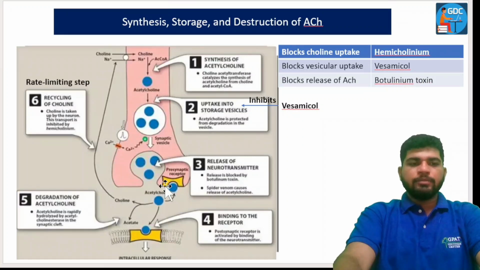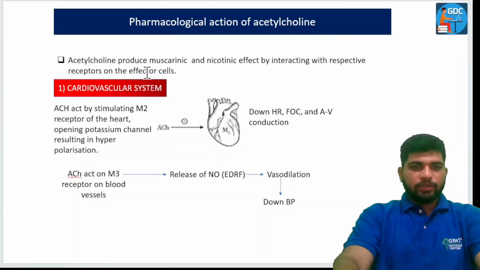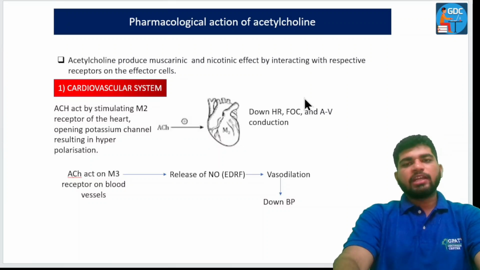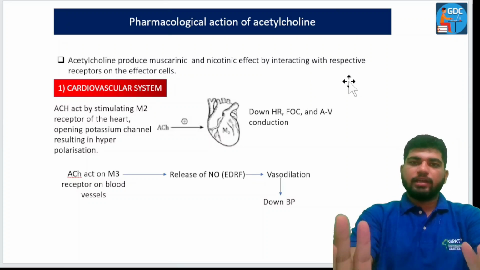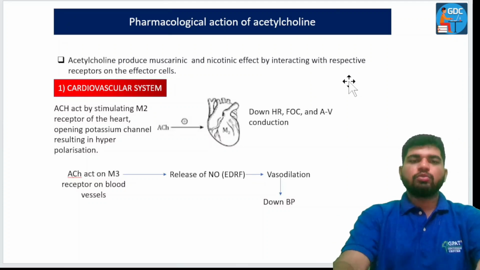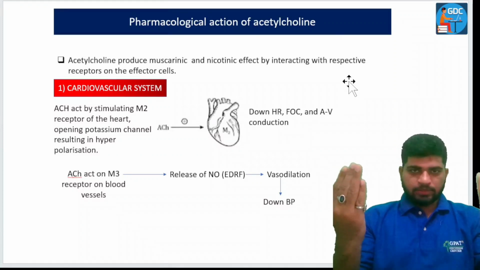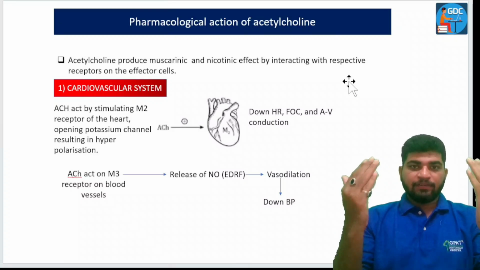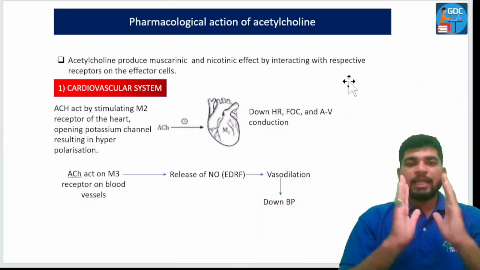Now we're going to discuss the pharmacological actions of acetylcholine. Acetylcholine produces muscarinic and nicotinic effects by interacting with their respective receptors on their effector cells. As I've told you, acetylcholine will bind to the nicotinic receptor as well as the muscarinic receptors. Both receptors have their own pharmacological actions. So now let's see the muscarinic actions.